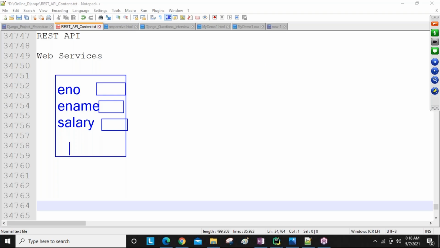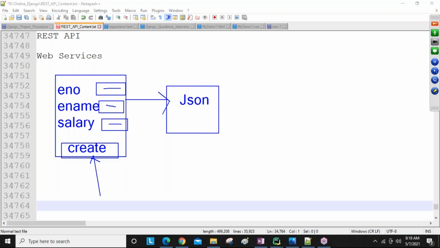So I'm taking a create button. Now you are going to enter some data here, whatever you want, and click the create button, guys. This is HTML, guys. Using HTML, if we are sending the data, this data is automatically converted into JSON format internally. HTML data is always converted into JSON, guys.